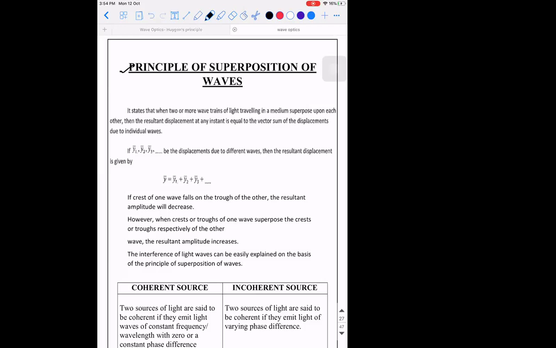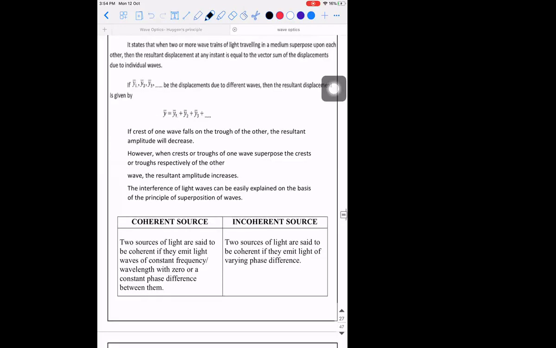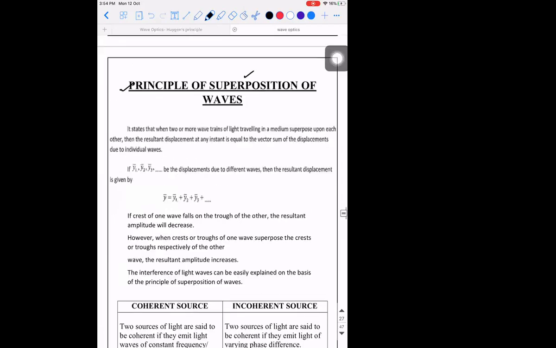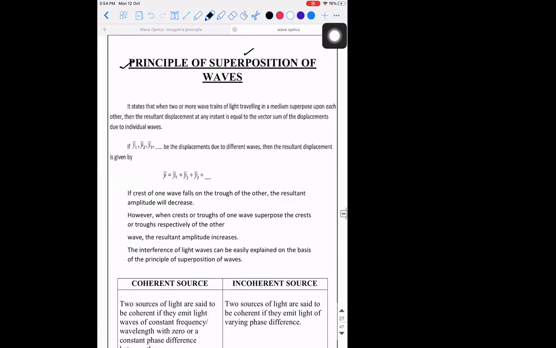So first, let's understand what this principle of superposition of waves is. You would have heard this term already, right? What do you mean by superposition of waves?